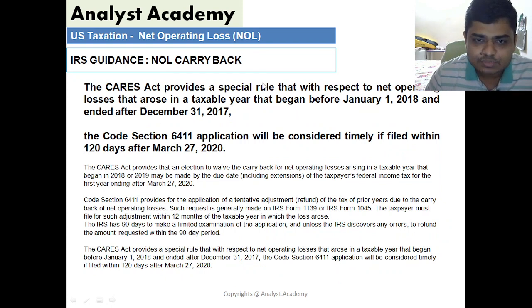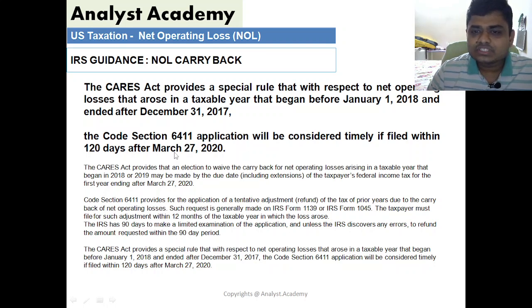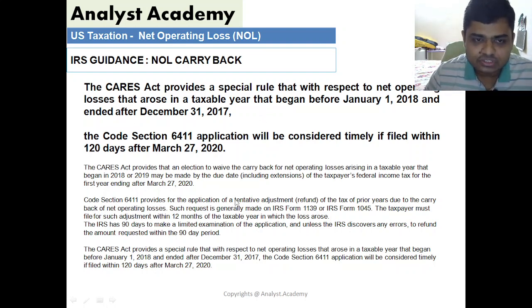The CARES Act provides a special rule with respect to a net operating loss that arose in a taxable year that began before January 1, 2018 and ended after December 31, 2017. The Code section 6411 application will be considered timely if filed within 120 days after March 27, 2020. Why March 27, 2020? Because the CARES Act came into effect on this date. So you have around 120 days, which is 4 months, to file your tax refund applications for the carryback period.